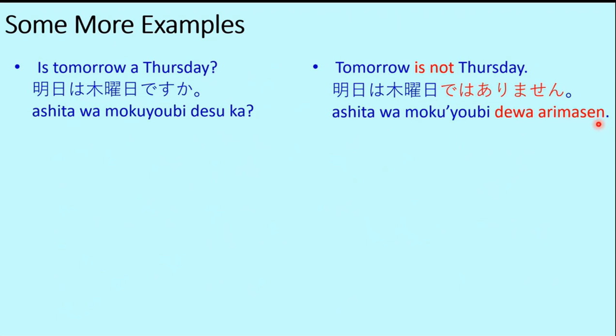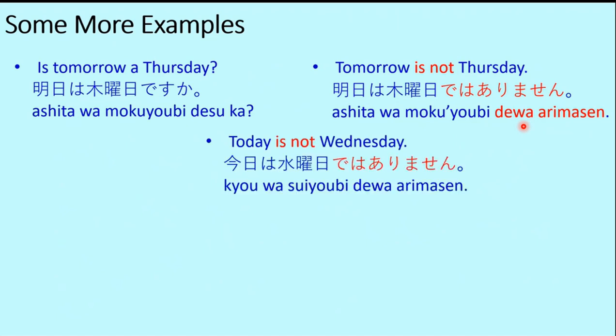So ja arimasen is the negative form of desu. In informal communication, you need not say the entire sentence. You can just say ja arimasen. Is tomorrow a Thursday? Ja arimasen. No, it's not. Today is not Wednesday. Kyo wa suiyobi ja arimasen.